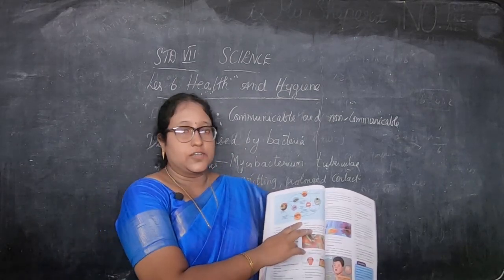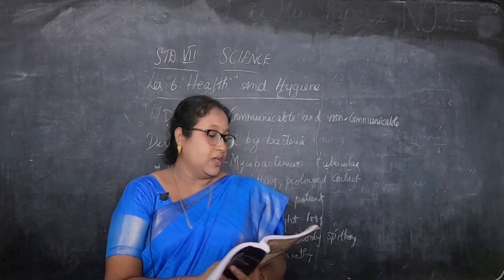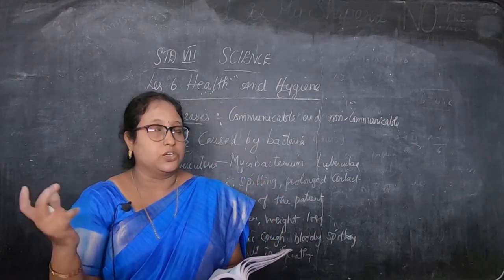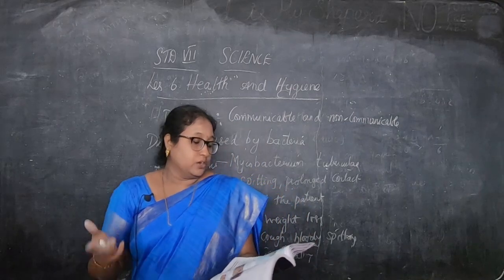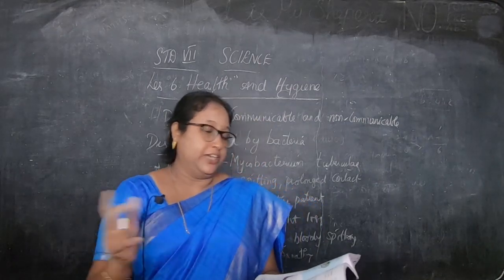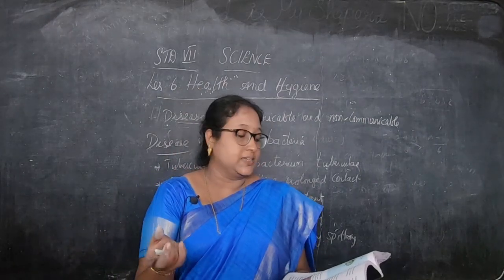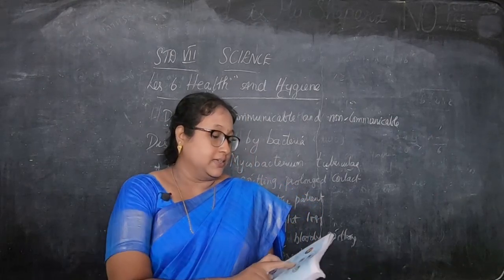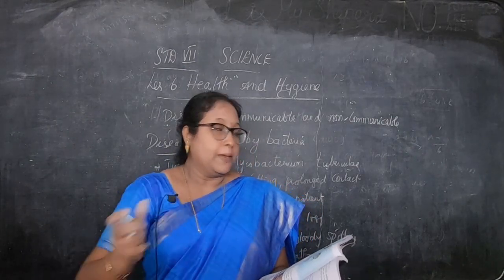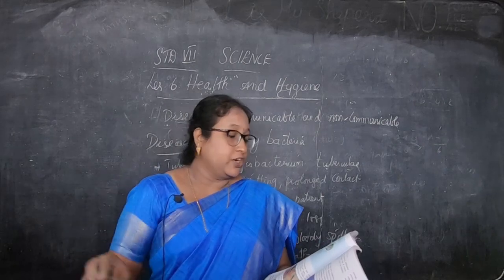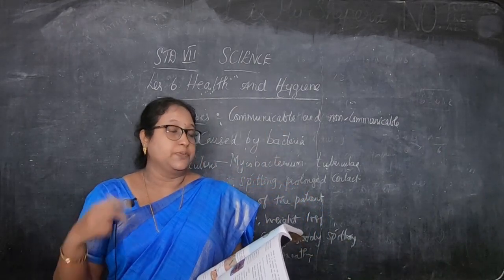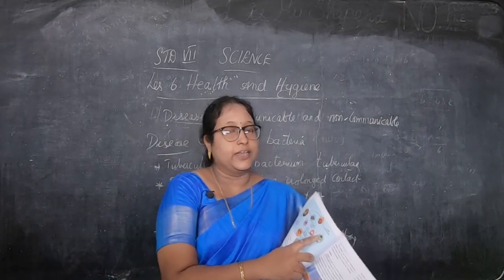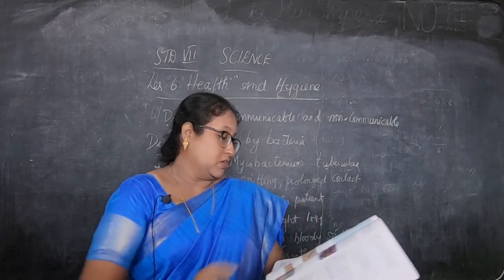And see the picture here, children. Those who have the book, page number 80. See, not using latrine. That is not using the toilets, using the latrine outside. Then not washing hands after touching feces. Feces means waste material. Then see this here. Not washing food before preparing, flies on food, not washing hands before preparing foods, not washing hands before eating and unsafe drinking water. So, these are this.